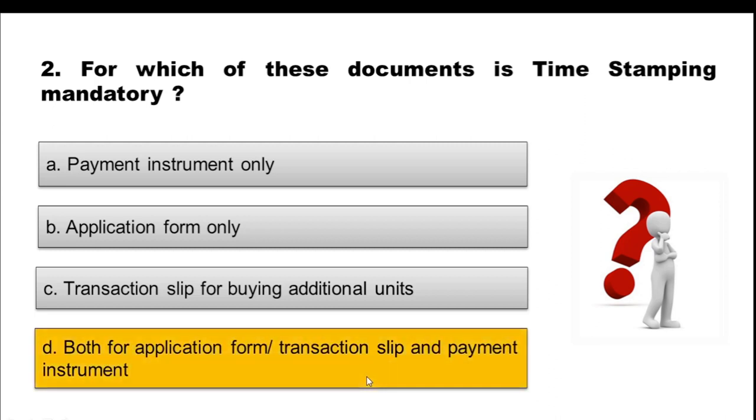And the correct option is option D, both for application form, transaction slip and payment instrument. Now you must know, what exactly does time stamping mean? Whenever a particular event is happening, the date and time of that event should be mentioned. Time stamping is mandatory for all financial transactions in mutual funds. Whether we talk about buying new units of mutual fund or redeeming money, there should be time stamping.